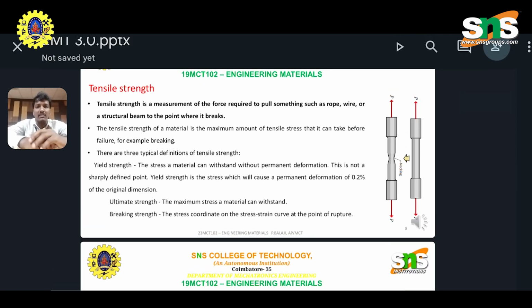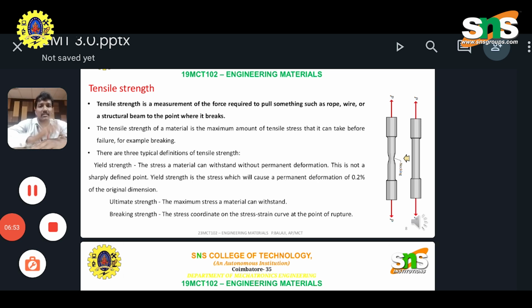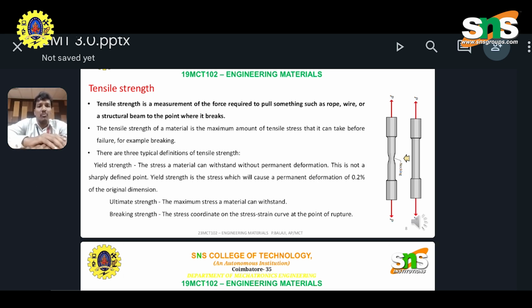So, tensile strength. Tensile is the measurement of force required to pull something, such as rope, wire, or a structural beam, to the point where it breaks. The tensile strength of a material is the maximum amount of tensile stress it can take before failure, for example breaking. There are three typical definitions of tensile strength.